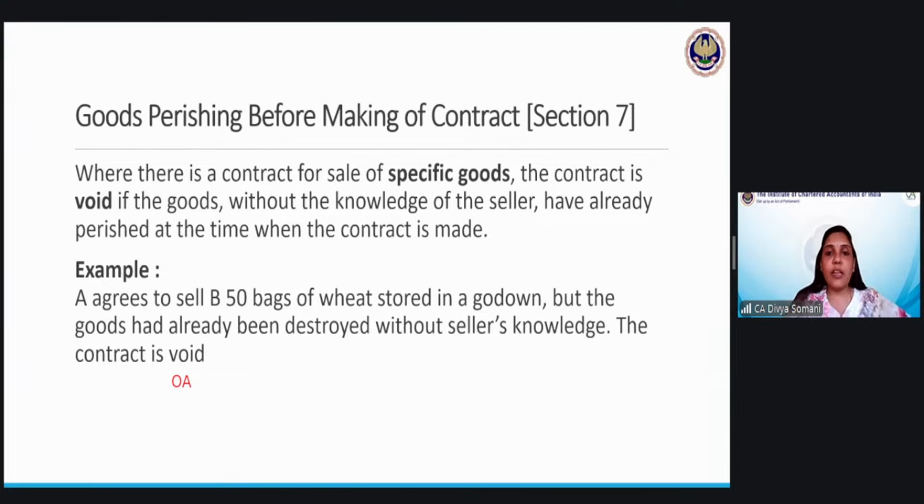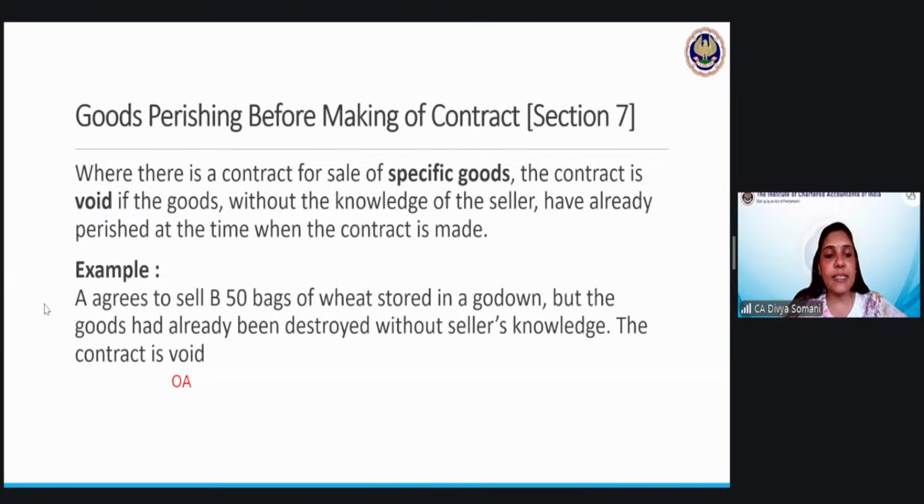So this is a very good topic to be asked in the exam in the form of case studies. So just pay attention to this. There is a contract for sale of specific goods. The contract is void if the goods without the knowledge of the seller have already perished at the time when the contract is made. So the example we already discussed in the earlier session.